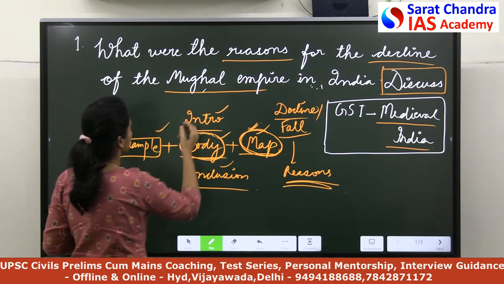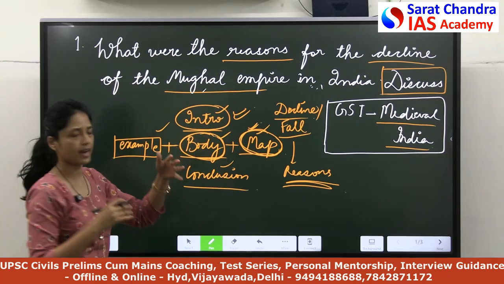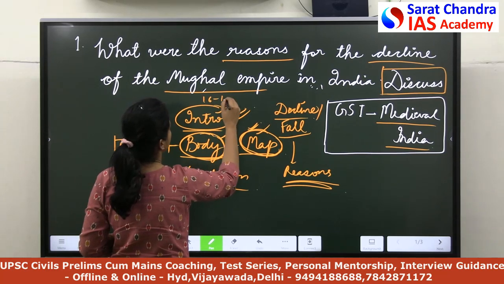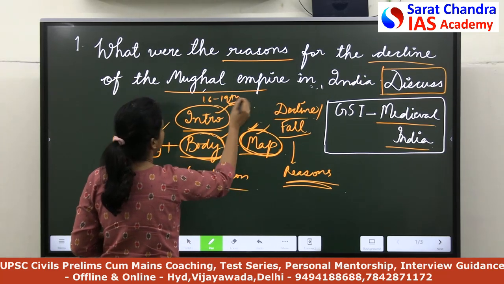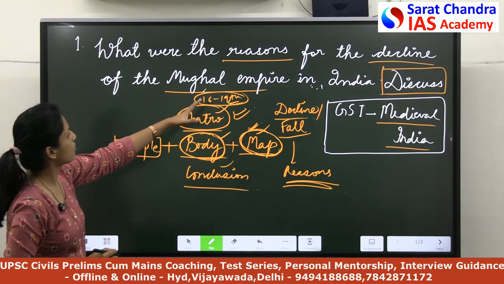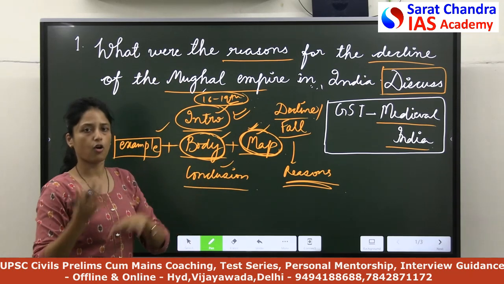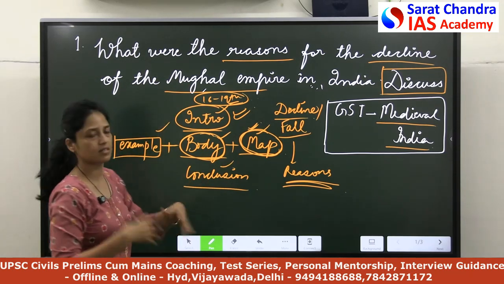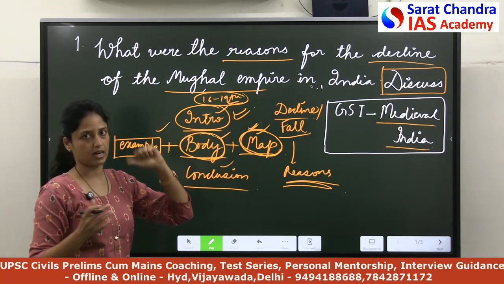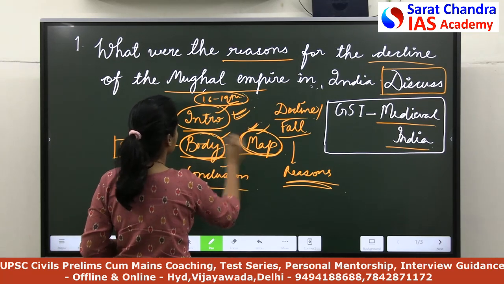Now, in the introduction, I generally say that if you are asked about any rule, try to write the timeline of that rule. Here you can easily mention that Mughal emperors ruled India from about the 16th to the 19th century. But since you are writing about the decline of the Mughal Empire, you can add one more line: after the rule of Aurangzeb, the successors were very weak and the decline started. I think you can justify the introduction. So we are done with three components.